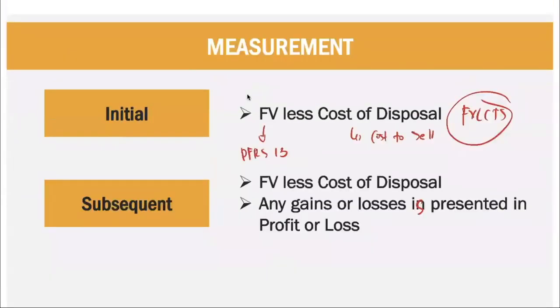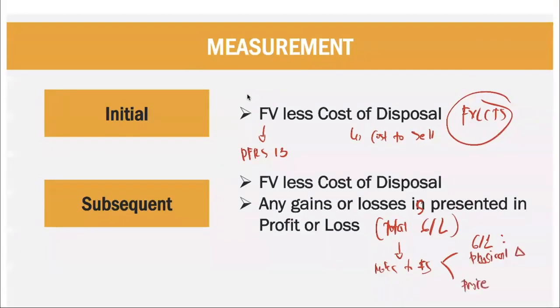And take note, guys, the gains or losses that is presented in your profit or loss, this is your total gains or losses. However, in your notes to financial statements, you can report these types of gains or losses. So gains or losses based on physical change and gains or losses based on price change.